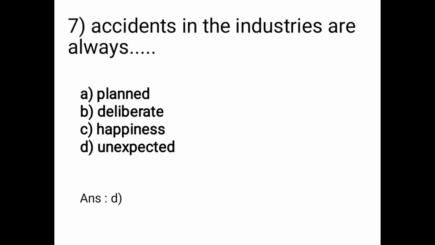Next is, accidents in the industries are always. Options are A is planned, B is deliberate, C is happiness and D is unexpected. So the accidents in the industries are always option D, unexpected.